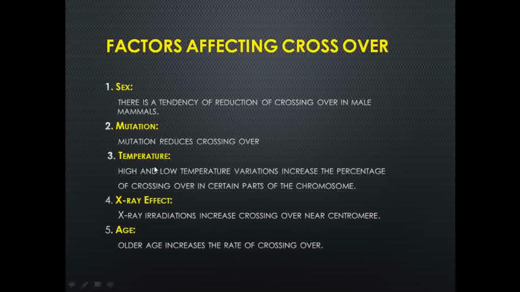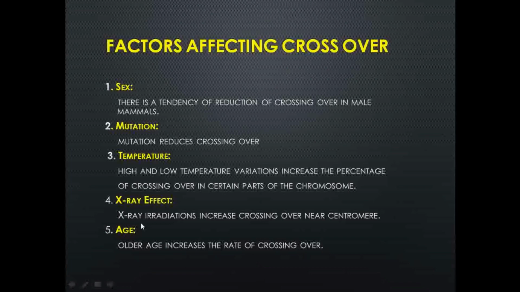So temperature also affects the process of crossing over. Right, these are three. The fourth one is the X-ray effect.